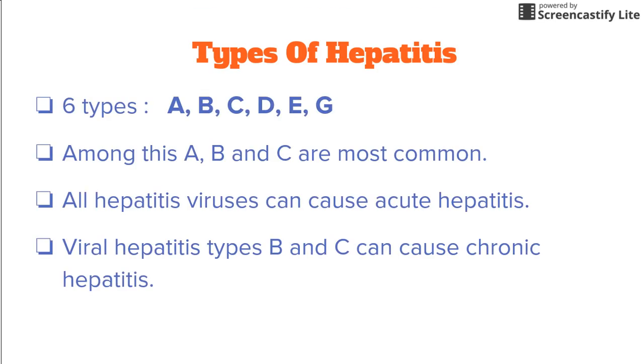There are 6 main hepatitis viruses referred to as the types A, B, C, D, E, and G. These 6 types are of the greatest concern because of the burden of illness and death they cause and the potential for outbreaks and epidemic spread. All hepatitis viruses can cause acute hepatitis and only types B and C can cause chronic hepatitis.